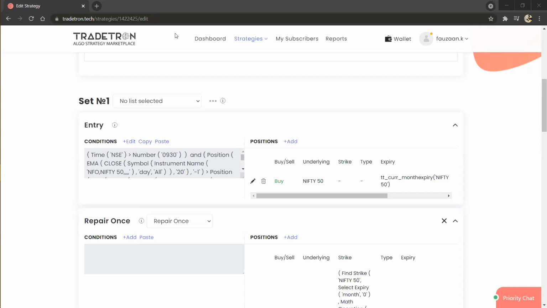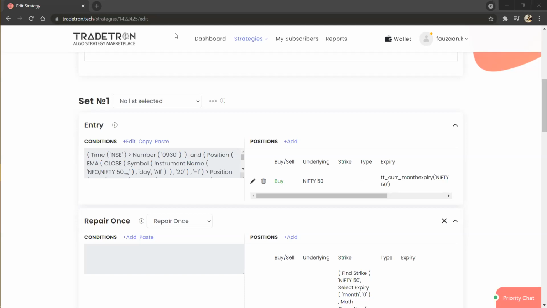Bala is asking, who is the data vendor for Tradetron? Will it differ for any normal stockbroker? Current users are reporting that there are data mismatches. See, Bala, the data is not incorrect, but it is mismatched, because Tradetron uses data from TrueData, and other trading view or charting platforms have a different candle formation time.